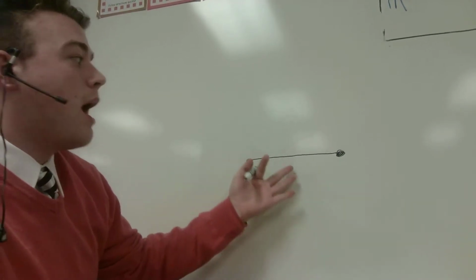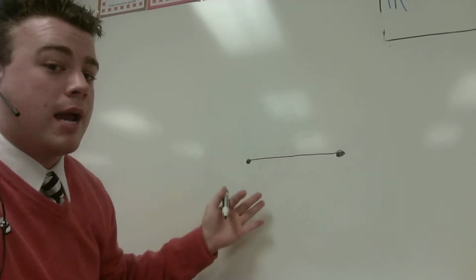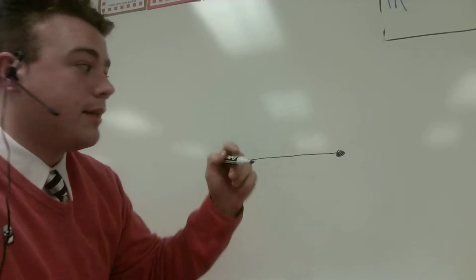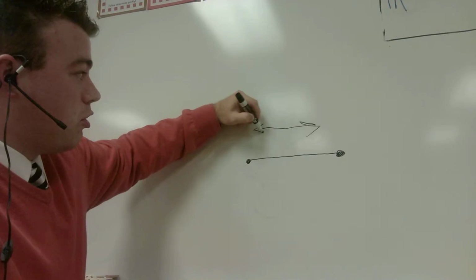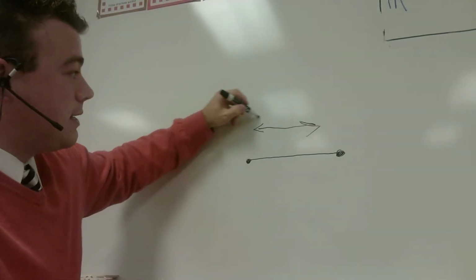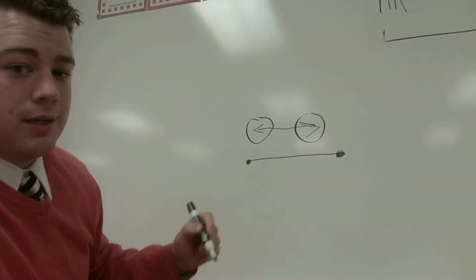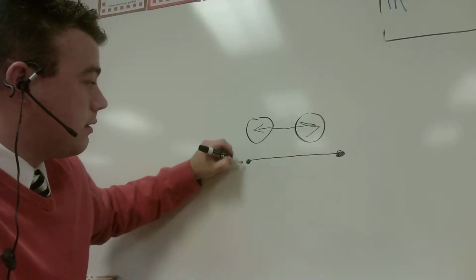Now, a line goes on forever. We see that because of these arrows. A line segment does not. It stops because of these endpoints.